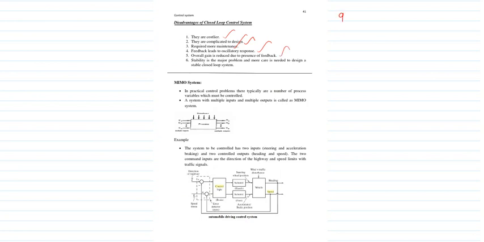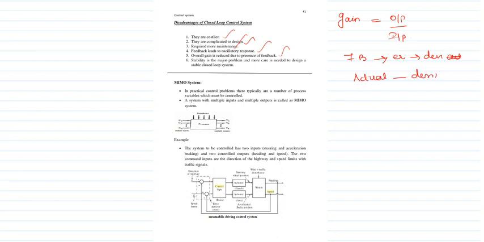The gain is reduced. What is the meaning of gain? The gain is nothing but output divided by input. Because here we have a feedback element, the error detector will produce the deviation between your actual and the desired.